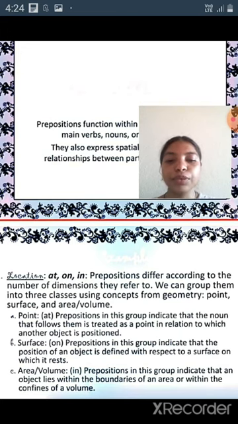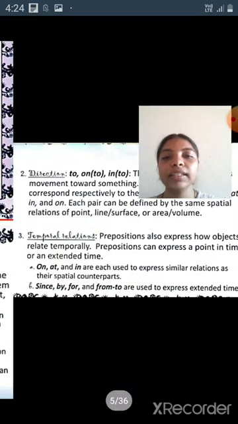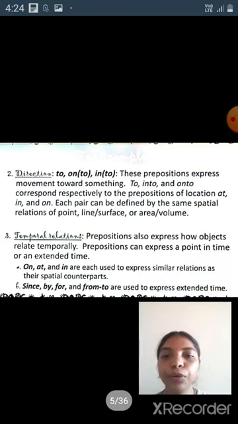Prepositions in this group indicate that an object lies within the boundaries of an area or within the confines of a volume. Next, direction: to, into, onto. These prepositions express movement towards something: to, into and onto, corresponding respectively to the prepositions of location: at, in and on. Each pair can be defined by the same spatial relations of point, line, surface or area or volume.